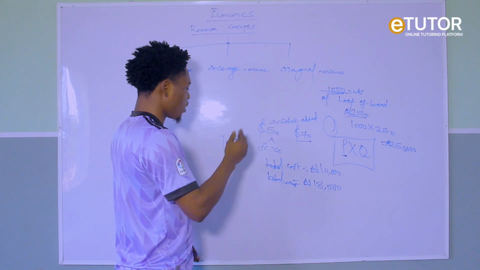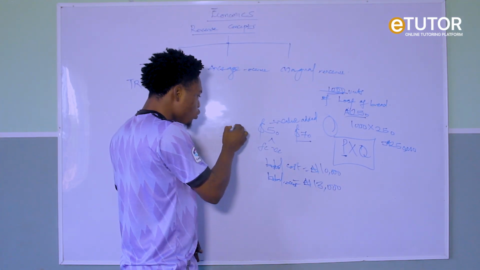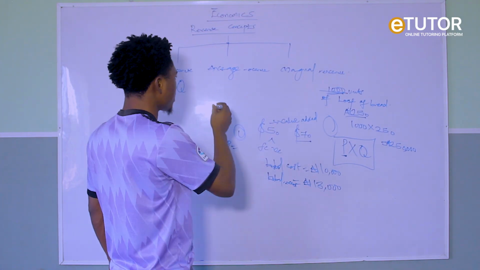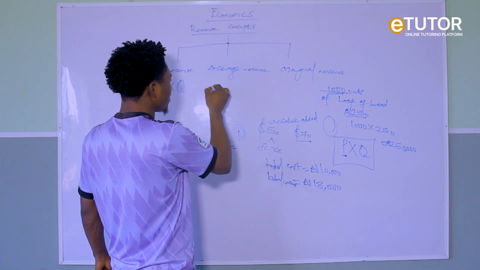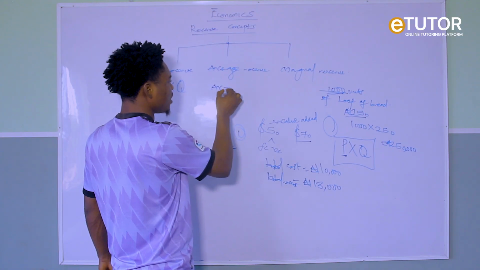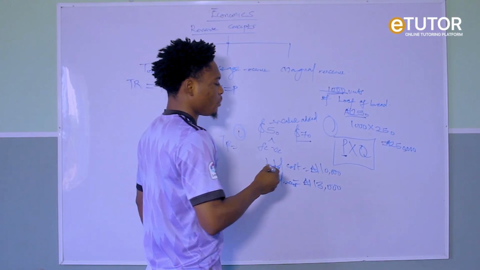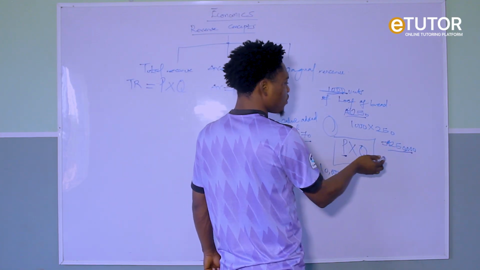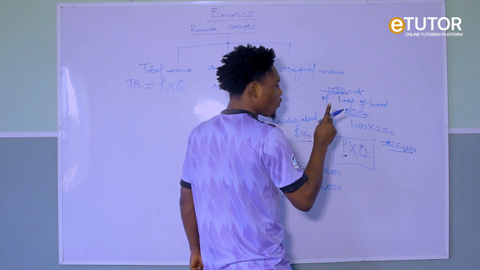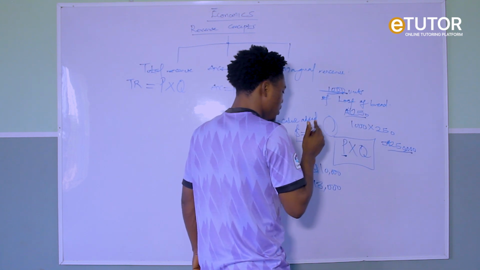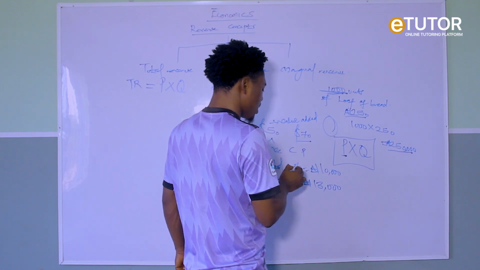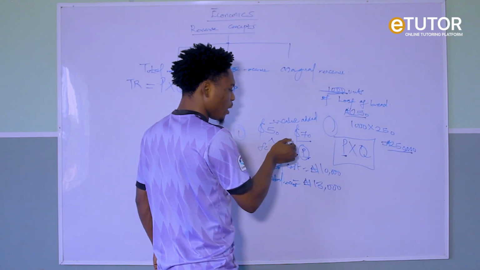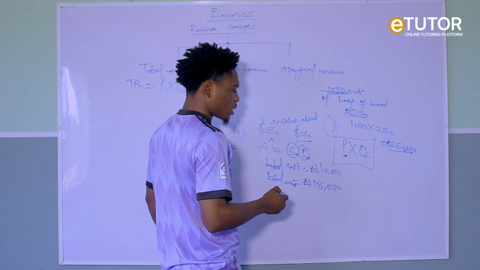When you sell them out, the money you now earn from one unit is the price of what? Of one unit. So that means if it is the price of one unit, my average revenue, which is my AR, is equal to my price, because here is the total revenue, here is the quantity. So if I have to determine the price of one, that is not the cost. Now in this case it is the what? Price. There is a difference between cost and price. So in revenue we use price, while in theory of cost we use what? We use cost. Are you getting it now?